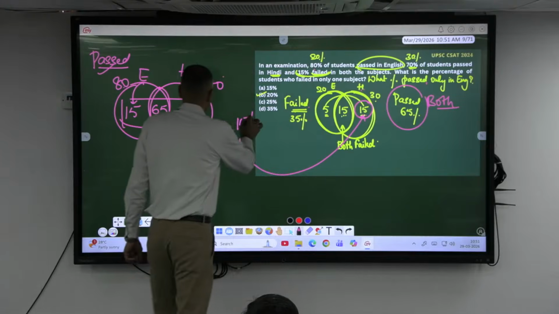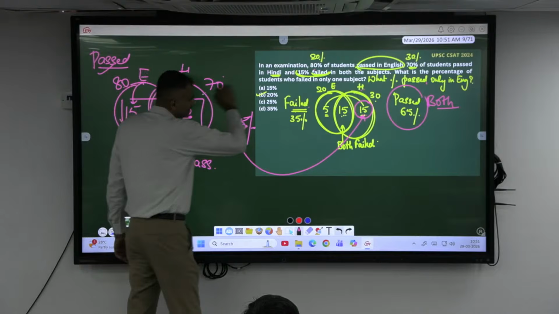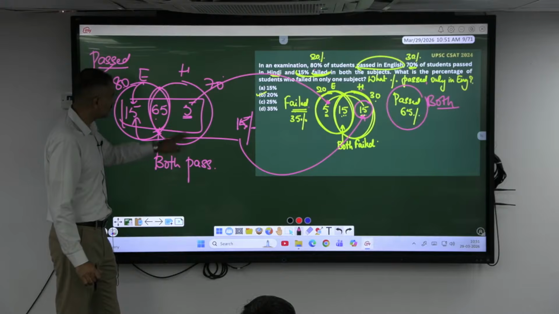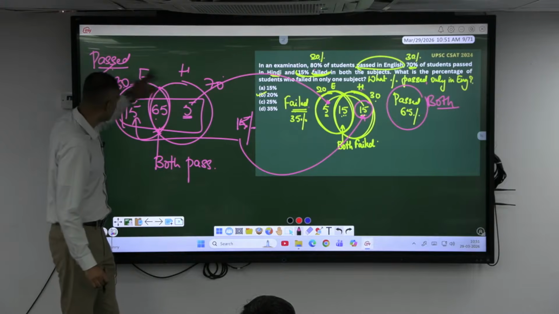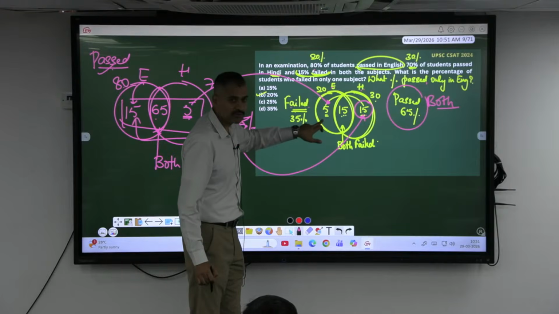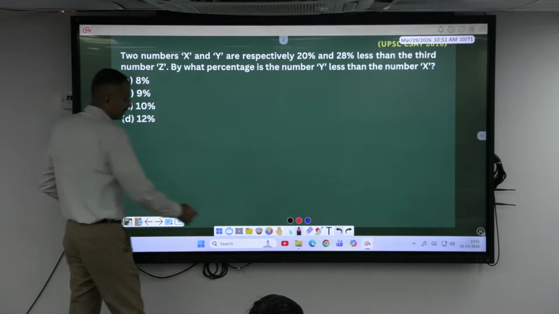This 15% is same as this 15%. This 5% is same as this 5%, sir. What is this 5%? Passed only in Hindi means failed only in English. Okay, next case. Yeah, do this one.